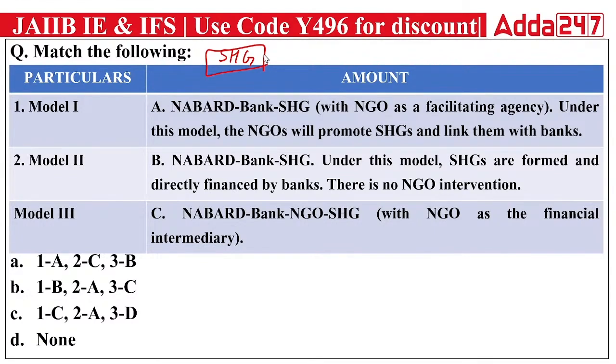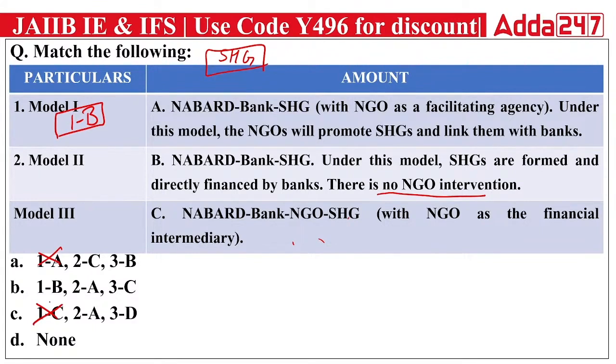So if I talk about model one, let's first eliminate the options. When you eliminate, you will find that model 1 is the model in which there is no NGO. The second option, the B option here, says no NGO intervention. So if the first is B, you can simply eliminate option A and option B.